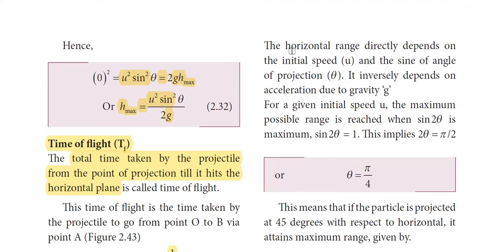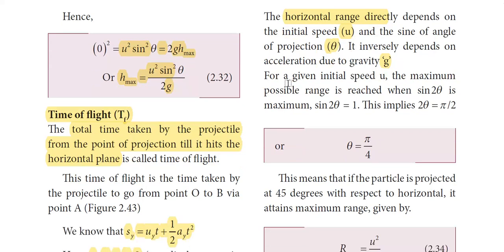That is discussed here. The horizontal range directly depends on initial speed u and the angle theta, and it inversely depends on acceleration due to gravity g. So these are the parameters on which the range depends. For a given initial speed u, or when the value of u is constant, the maximum possible range, R max, is decided by the factor sin 2